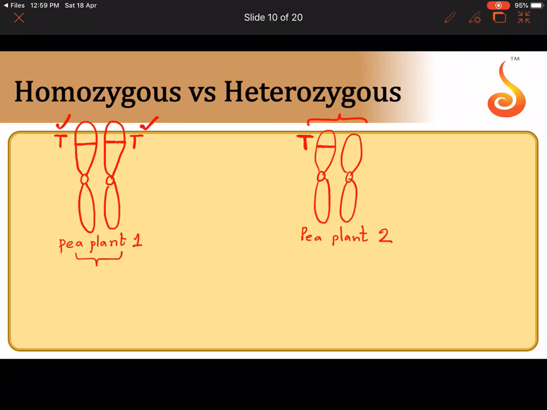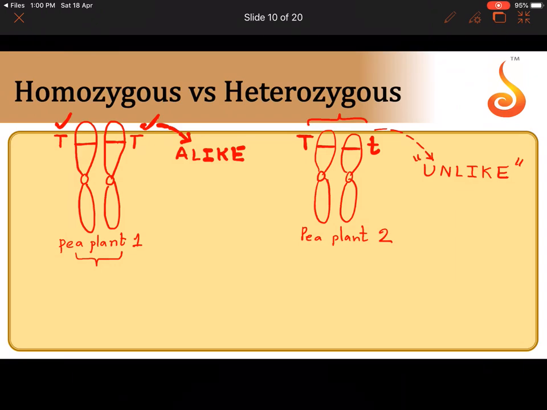One member is capital T present on the locus, the other member is small t. See the difference between the two. In the first case, both the alleles which I have shown here are alike: capital T, capital T. In the second case, both the alleles occupying a homologous pair are unlike. One of them is capital T, one of them is small t.